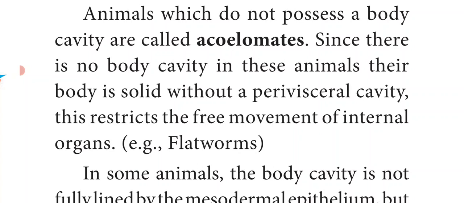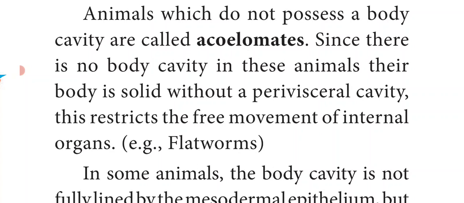We have learnt about the three germ layers: ectoderm, endoderm and mesoderm. In these acoelomates, between the ectoderm and the endoderm there is no mesodermal layer, and between the ectoderm and the endoderm cells are present.